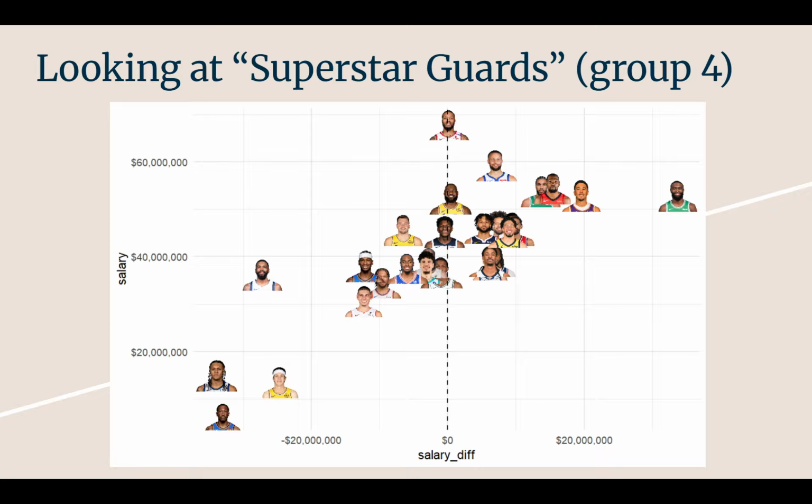And we see this with kind of the group of guards: Jamal Murray, Cade Cunningham, Trae Young, Tyrese Halliburton, that group as well, right below Steph. Just guards that are paid a lot, but like you can't really let Cade go if you're the Pistons. He's the center of your franchise. Tyrese Halliburton, you can't let him go. He's the center of your franchise.